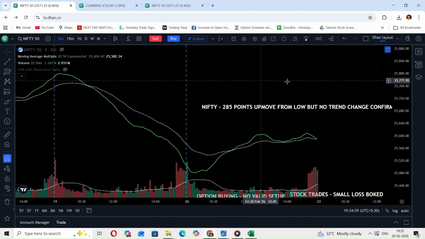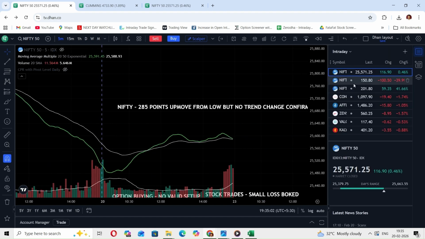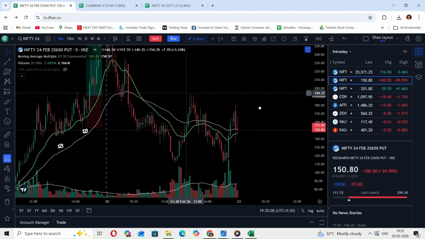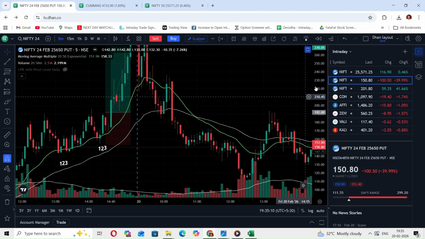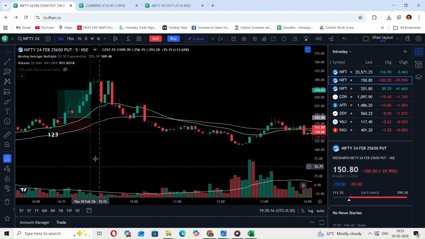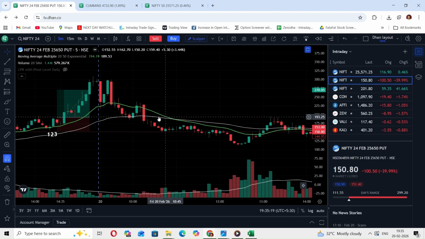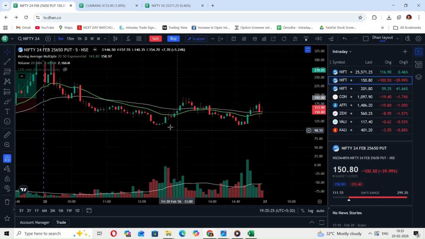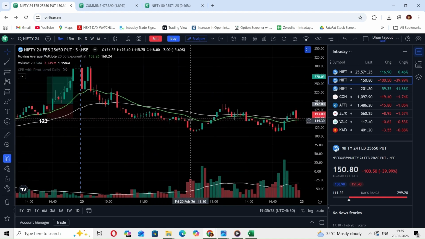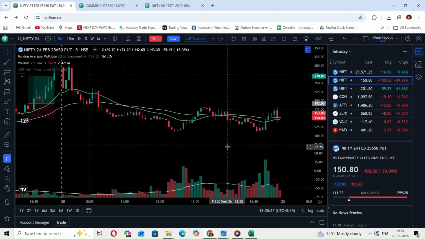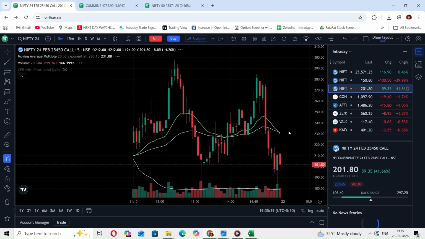Let's move to the option chart now. This is 25,650 put option chart. So see here, from start itself, 20 EMA was trending downside, right? So there was no valid setup formation. See here, right? Now here 20 EMA is below 50 EMA, so there is no point of looking for the setup. Fine. So no trade in case of put options. Now let's move to the call option chart.